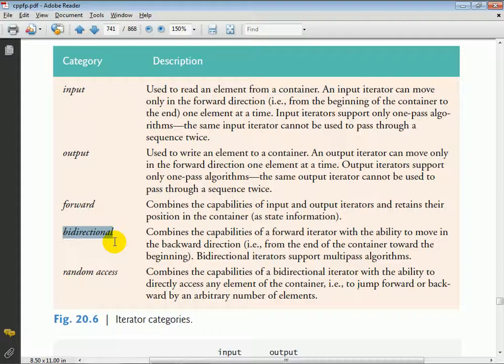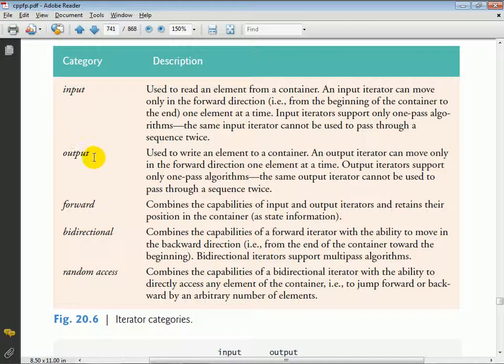And then finally we have random access iterators, and these are the most powerful iterator category. Such iterators can do everything that a bidirectional iterator can do, plus you can randomly jump to specific elements within the container as well, kind of like using the square brackets operator in an array, where you can say I would like to jump immediately to element number 10 of an array. You can do the same thing with a random access iterator on a container that supports random access iterators.